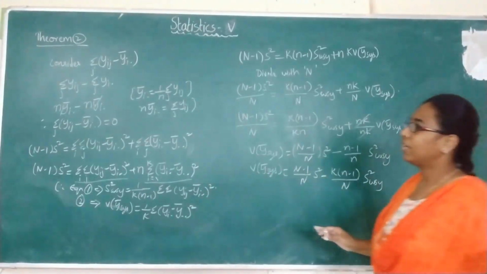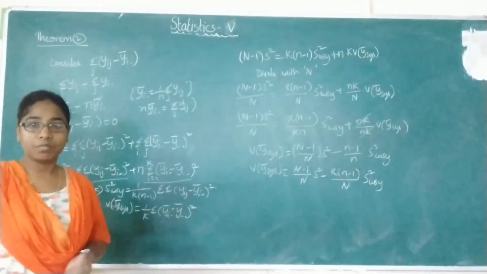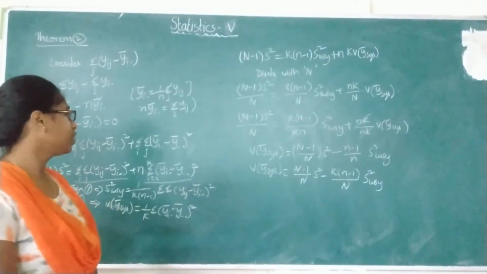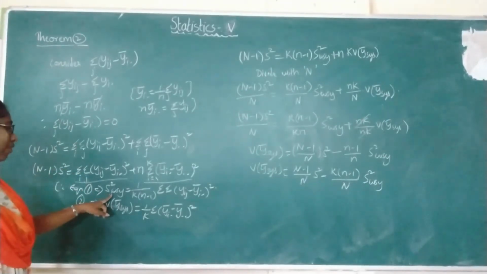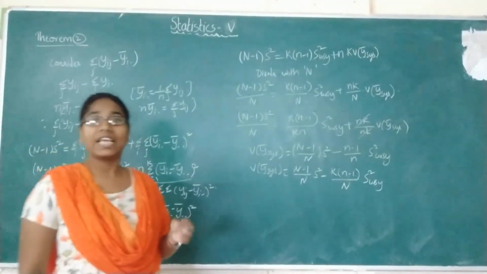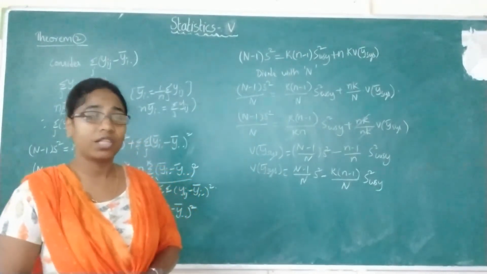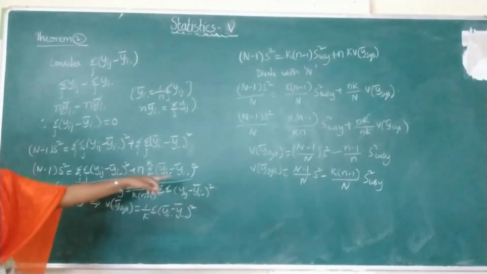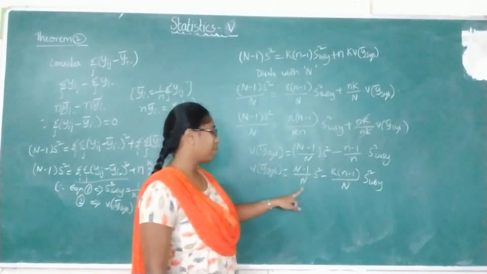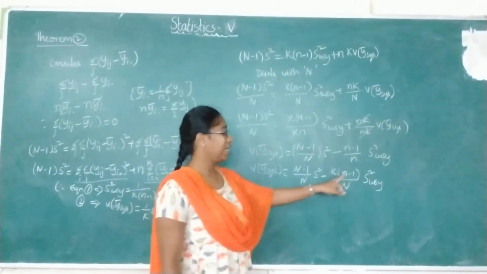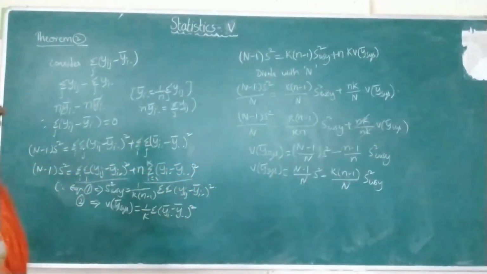So how are we finding the sample mean? First we consider the variance formula in terms of expectations. We get one equation, and this s square wsy is already given in the question. By considering the s square value and making the necessary simplifications, we get the variance of the sample mean in systematic sampling equals (N minus 1) by N into s square minus k into (n minus 1) by capital N, s square wsy. So this is the variance.